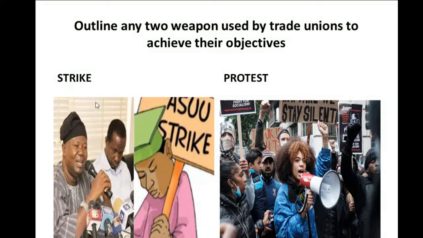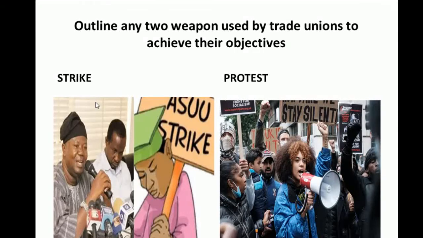Now, when we talk about protest, it simply means a kind of rally they go out to express their grievances, to express their mind, to express their opinion. This doesn't end in riot. It is just a kind of rally to tell their workers, their employers, and the government what their intentions are. So that is called protest. It's one of those weapons used by trade unions to achieve their objectives. The next one is strike.